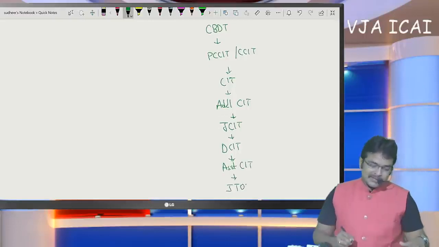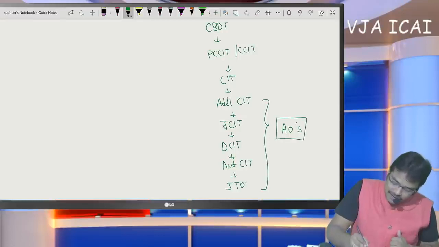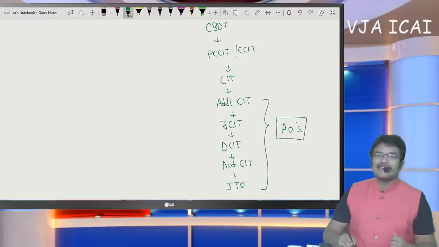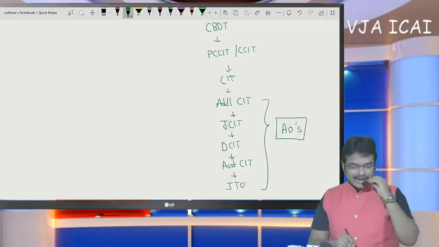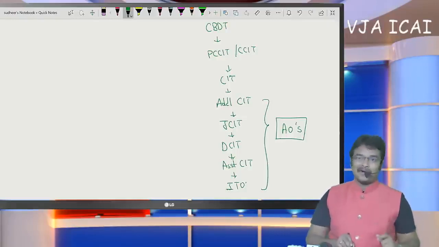Okay. So among them, these five are the assessing officers. If you refer to the definition of the term assessing officer in section 2, from Additional CIT to ITO, they are called the assessing officers.